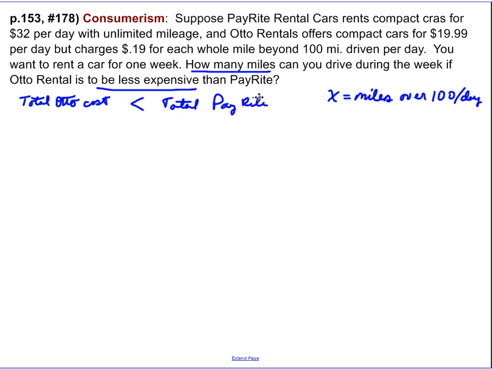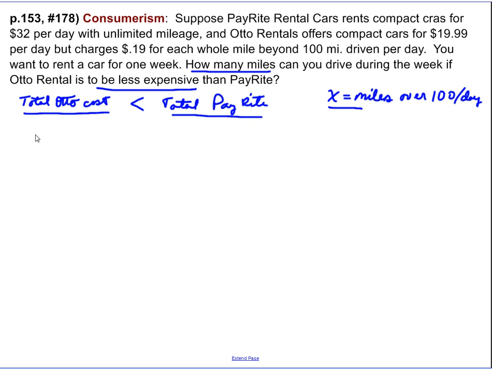So I'm going to write these in here. Okay, this is our total Pay-Right and our total auto cost. So we need to figure out, in terms of X, what our total cost is. Well, this is actually not so difficult. All we really have to do is think, all right, if we're looking for X miles driven over 100 per day, whatever result we're going to get a cost per day for Auto Rentals, and we're going to get a cost per day for Pay-Right. And if it's less per day for auto, then it will be less per day than Pay-Right. Makes sense. Well, what is our auto cost?